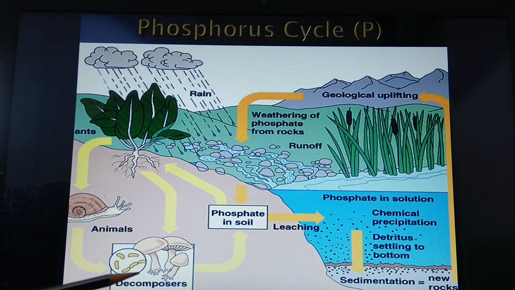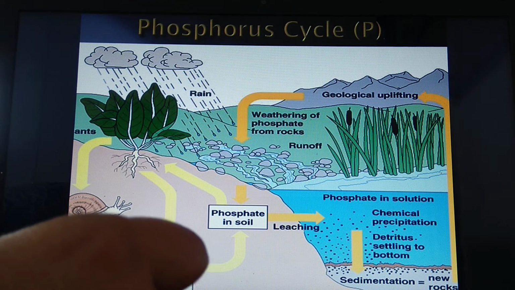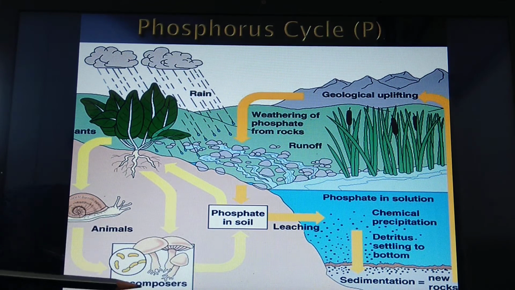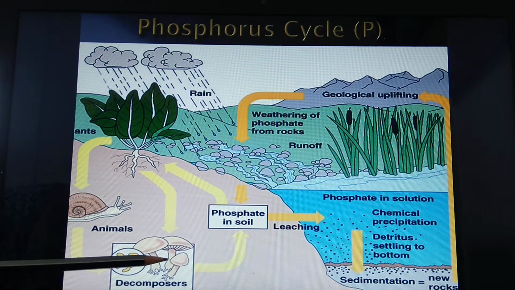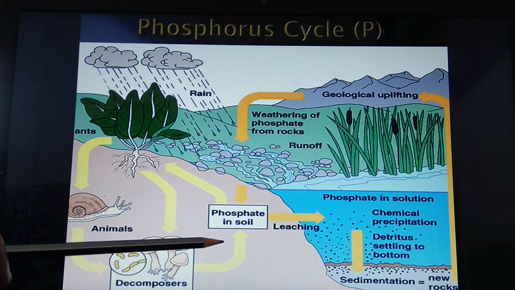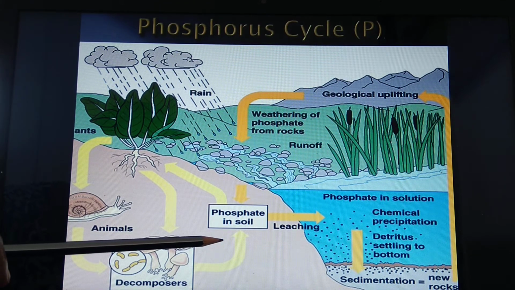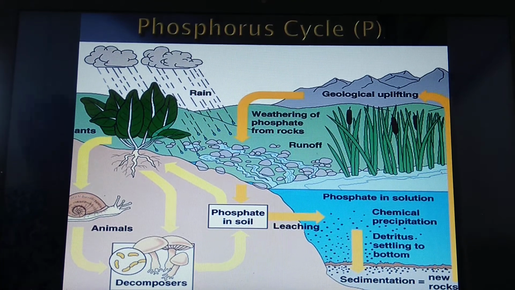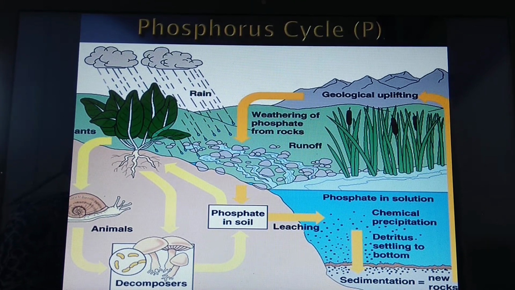In this way, after the death of the decomposers, they release the phosphate or phosphorus present in them, and again it gets accumulated into the soil. So this phosphorus moves in this way. The major component is present in the rocks. From there its weathering takes place and it gets mixed into the soil. Some amount gets mixed into the water, where it can be used for sedimentation and formation of new rocks.